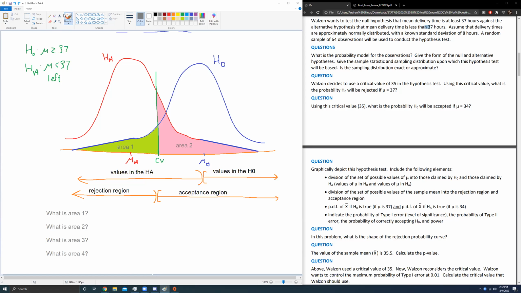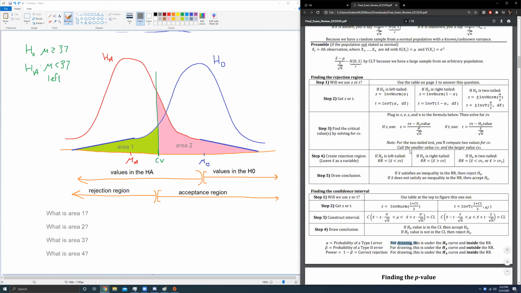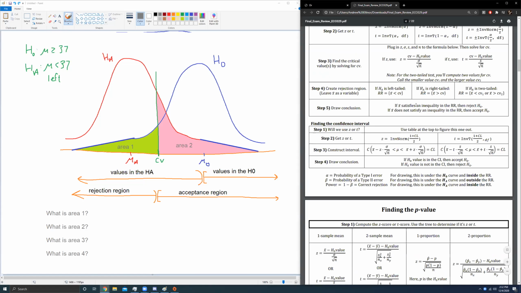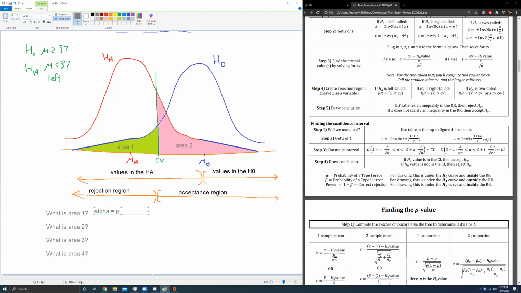Area 1, and again, you can reference the cheat sheet for this. I haven't been referencing my cheat sheet quite enough. But for drawing, this is on the page about 1 mean. It says, for drawing, area under the H null curve and inside the rejection region is alpha. So area 1 just so happens to be inside the rejection region, right? We highlighted it earlier. This was the rejection region. And this curve is the null hypothesis curve. So this is area under the null hypothesis curve and inside the rejection region. That means this is automatically alpha, or you can say probability of type 1 error if you wanted to say it that way. That would be totally fine as well. They might use those interchangeably.